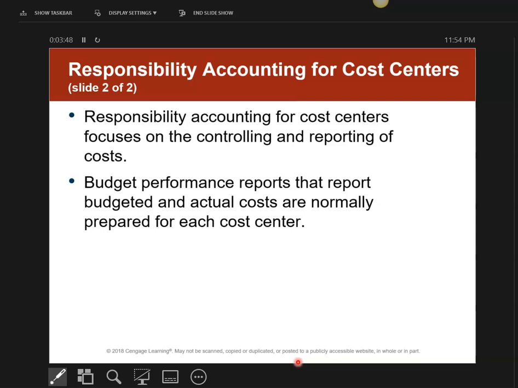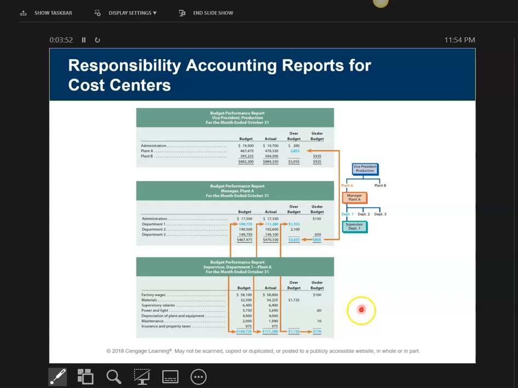When we look at the accounting records for cost centers, think of it as a trickle-up effect, because we're going to start at the very lowest division, the departments of different plants. In this example, we're talking about Department 1 for Plant A. This company has two plants, Plant A and Plant B, and we're going to work our way from these numbers up to the top.